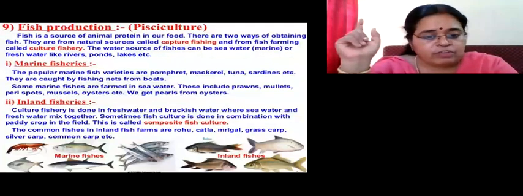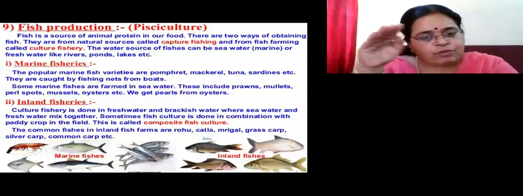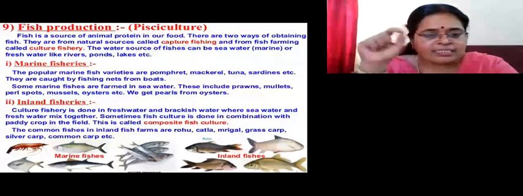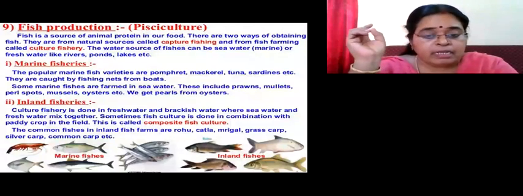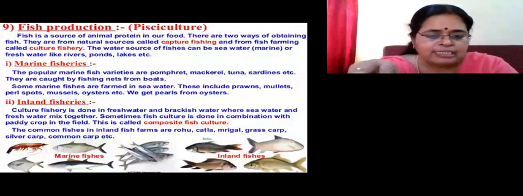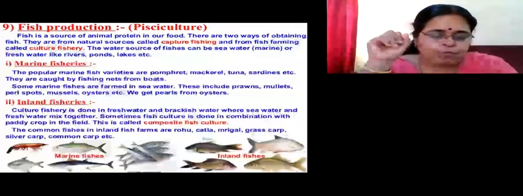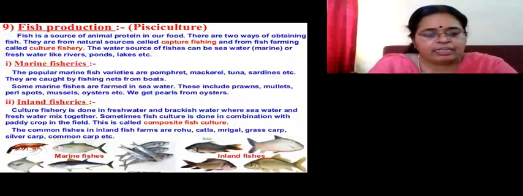And there is no competition for their food also there, because whatever foods these fishes want, they will get it from their level only. The major examples of the composite fish culture are rohu, katla, mrigal, grass carp, silver carp, common carp. All these fishes that I gave you just now occupy different levels of the water body. Whatever food is available there, they are happy with the food that they get there. So there is no competition, no fight, and they survive there and they grow well there.